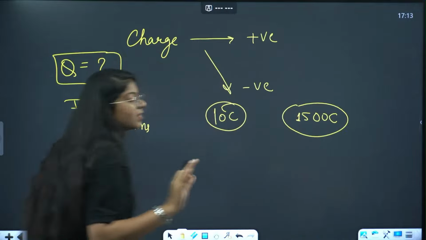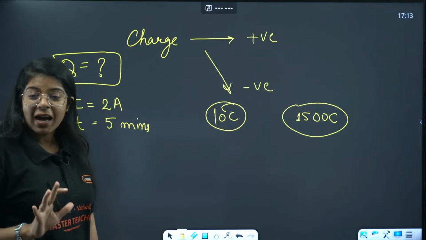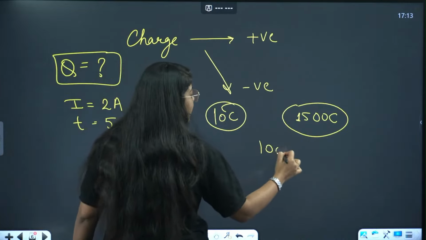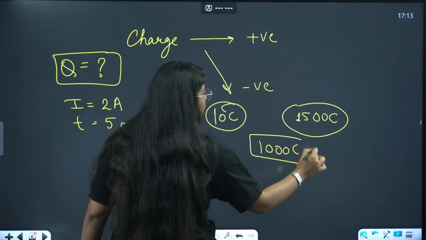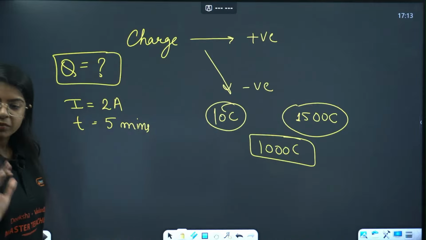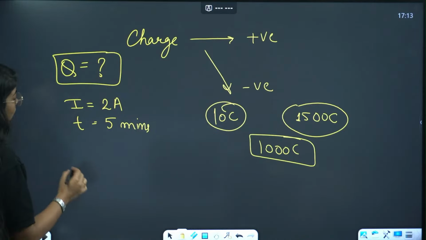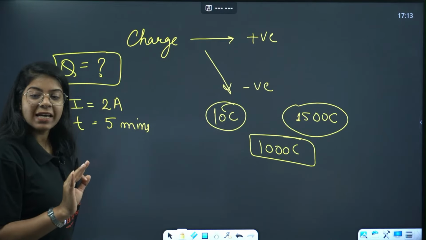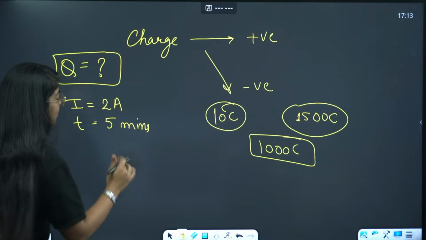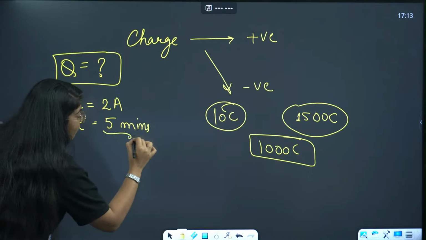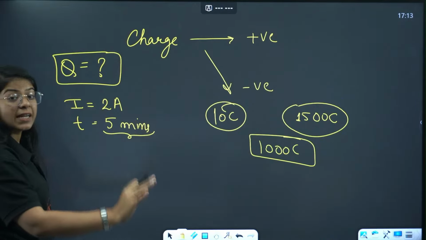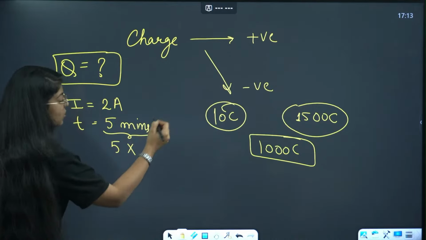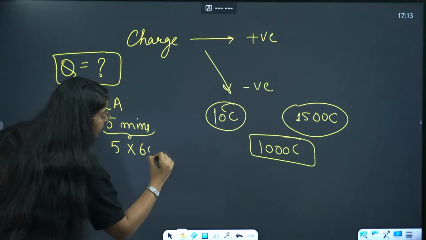Now, whatever answer is correct, do not feel bad. And we have another answer as 1000 coulomb. Because we are here to learn. We are not here to mark ourselves. Done. So first very important point where you must have been mistaken: first we have to convert this minute into seconds. So 5 minutes will be converted into seconds by multiplying by 60.